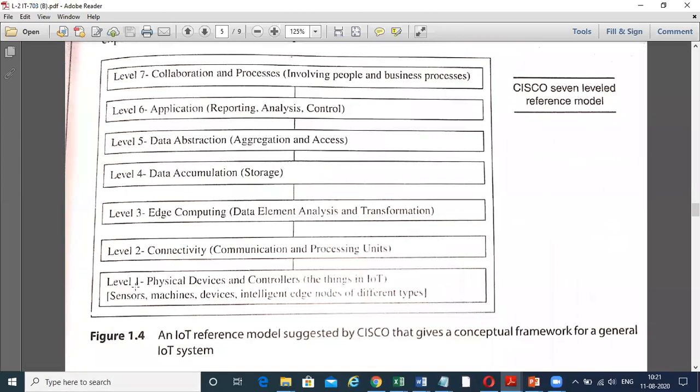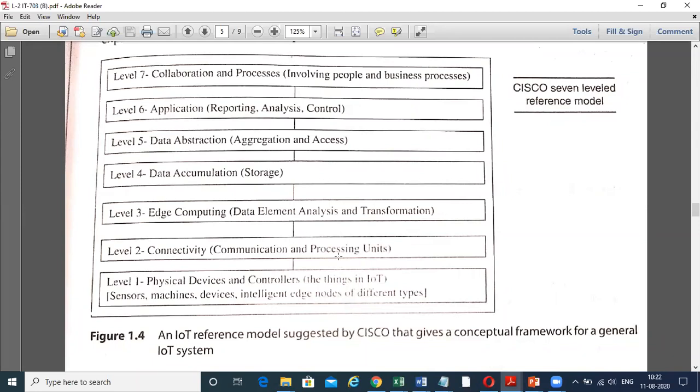The first is level 1: the physical devices and the controllers, the things of the IoT. It contains sensors, machines, devices, and intelligent edge nodes of different types. In level 2 is the connectivity, how they will connect: the communication and the processing unit.